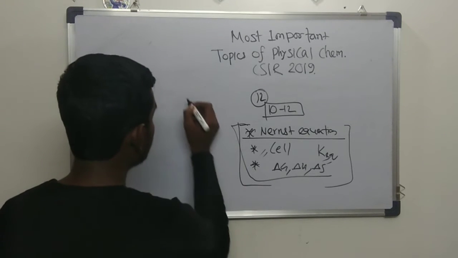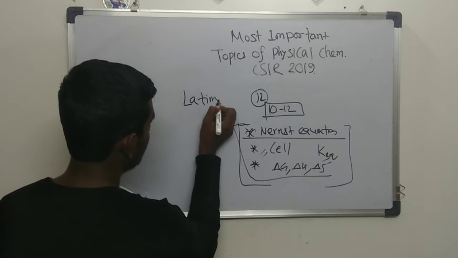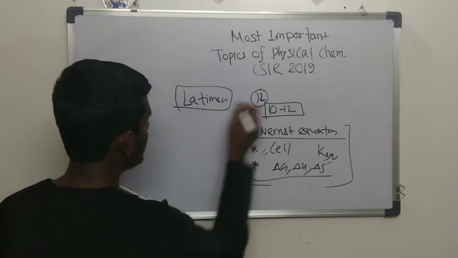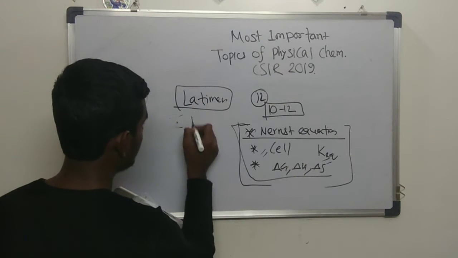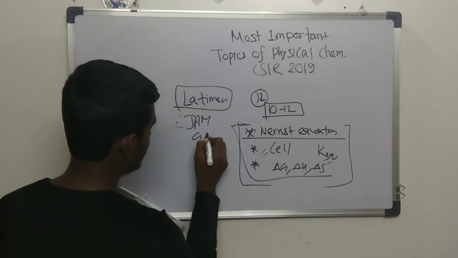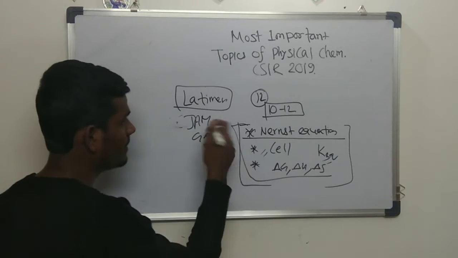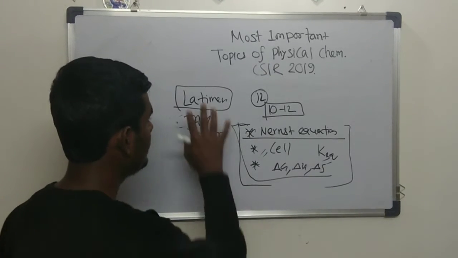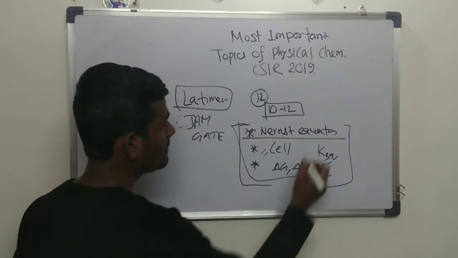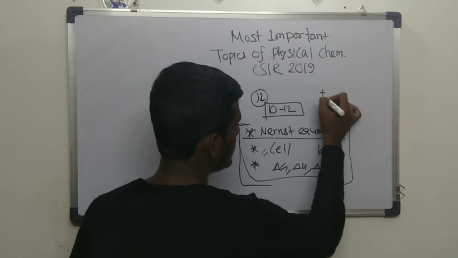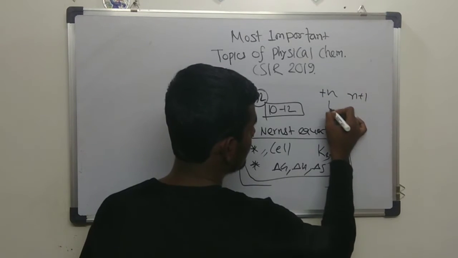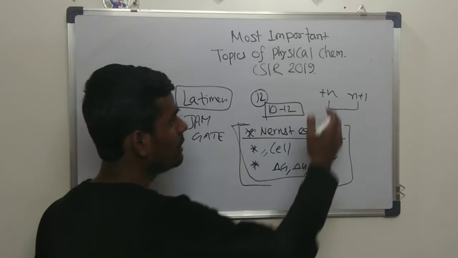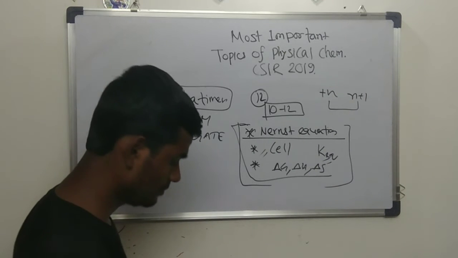One more important thing is the Latimer diagram. Not only for CSIR, it is equally important for JAM and GATE. There are several examples from JAM and GATE from the Latimer diagram. They will give some different oxidation states, one of them with an E0 value given, and they will ask you to calculate the other E0 value.